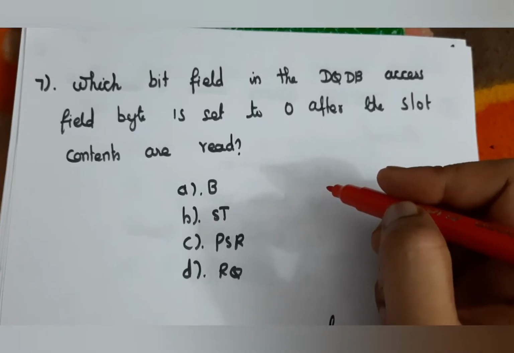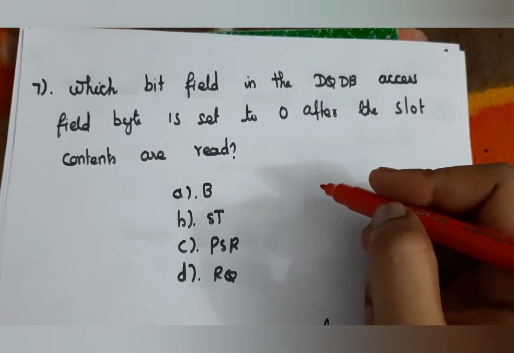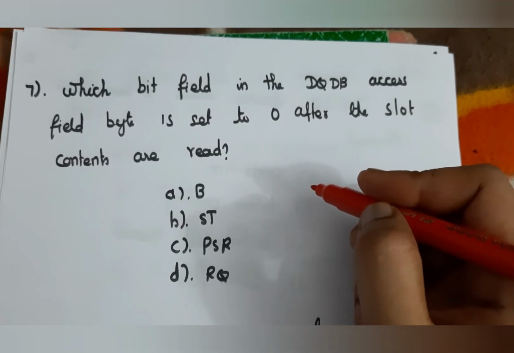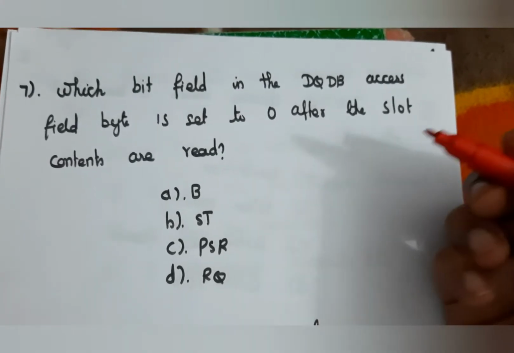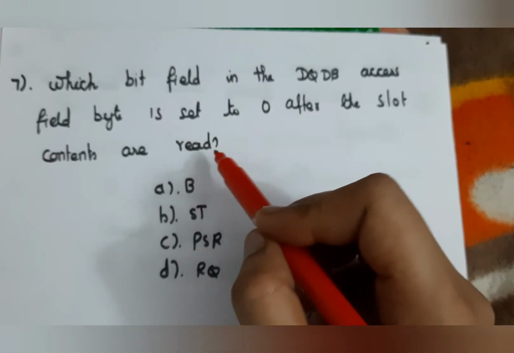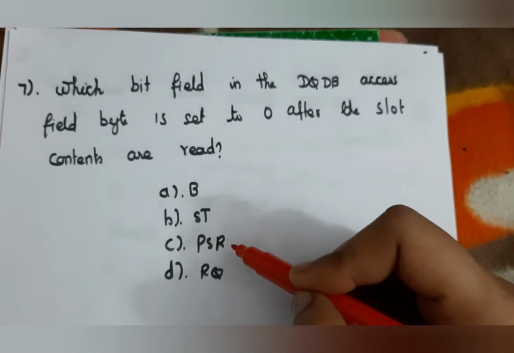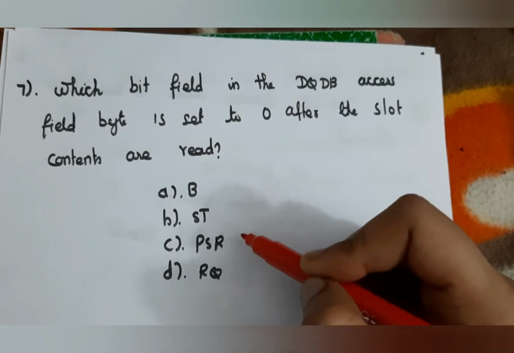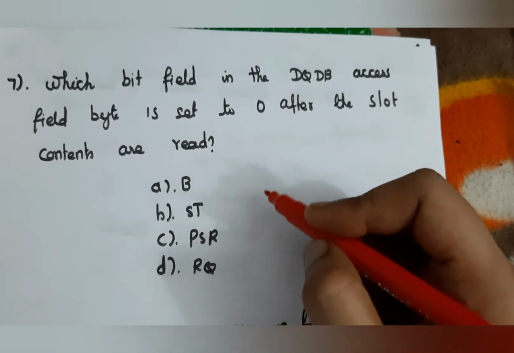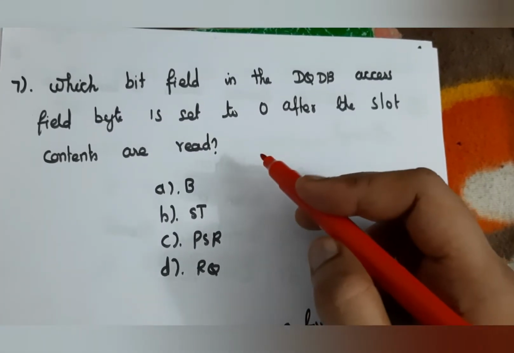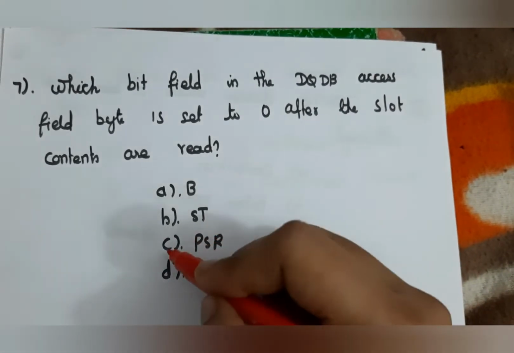Next question, which bit field in the DQDB access field byte is set to 0 after the slot contents are read? After the slot contents are read, the PSR field is set to 0. This is 2 bits in length and is set to 0 after the slot contents are read. So the answer here is C.